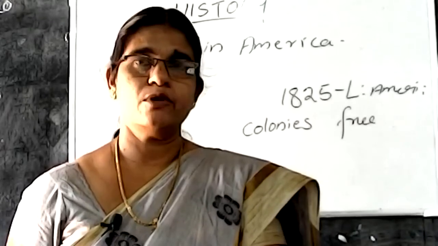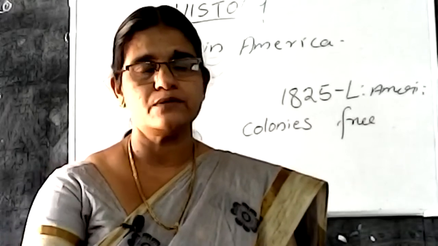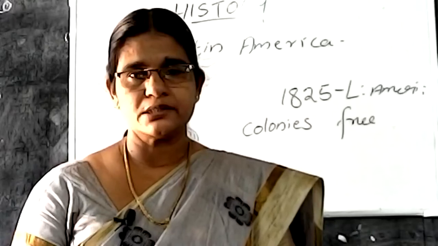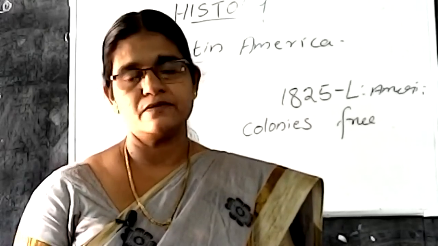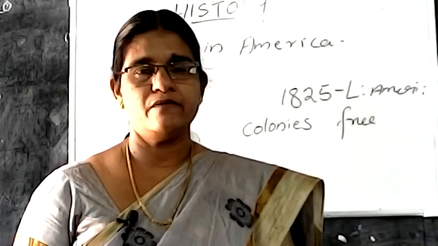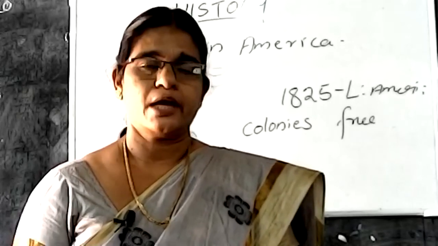Isn't it? Simon Bolivar is known as the George Washington of South America. Jose de San Martin is known as the liberator, protector in Latin America. And it's a very easy topic. The topic is completed, and from this lesson we completed the 3 revolutions. Okay, thank you.